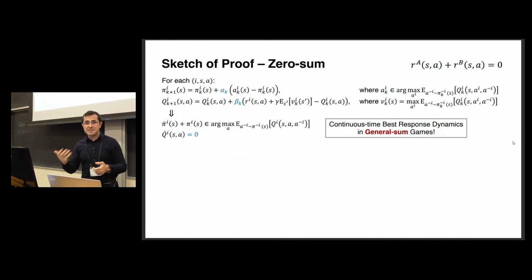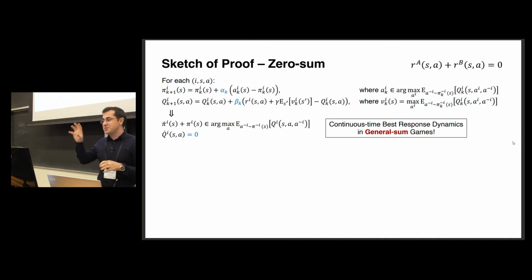And I would like to give a sketch of the proof, starting with the zero-sum case. In the zero-sum case, we are assuming that the immediate stage payoffs sum to 0. And in the above, you will see the discrete time update specific to state S. But for each state, we will have that kind of dynamics. And those dynamics are coupled with each other because of the continuation payoff, right? On the other hand, we can analyze this discrete time update by using some continuous time approximation.